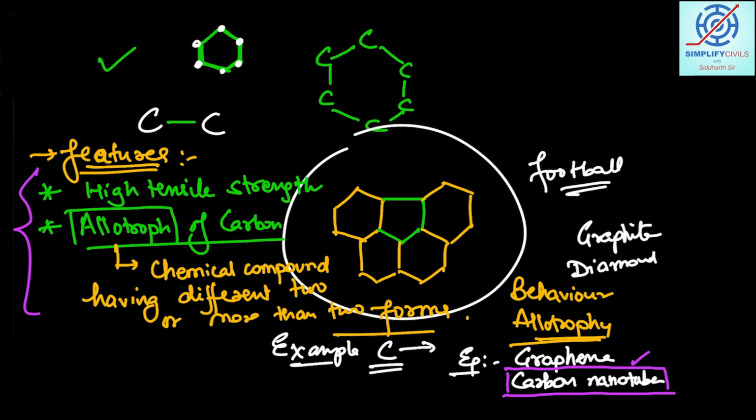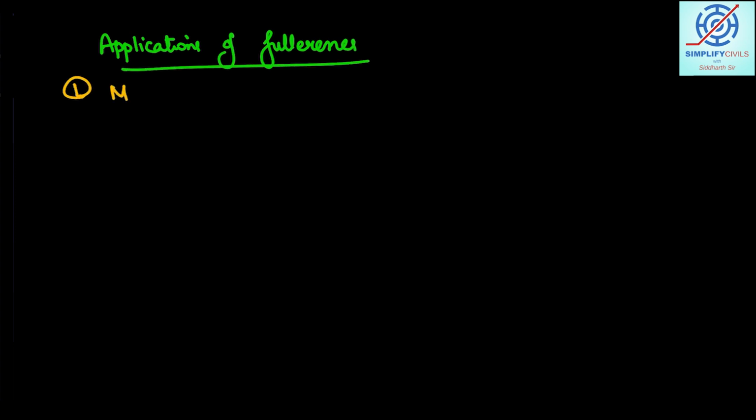So if I tell you some applications of fullerenes: first, they can be used in the medical field, where they can be useful in drug delivery and gene delivery.